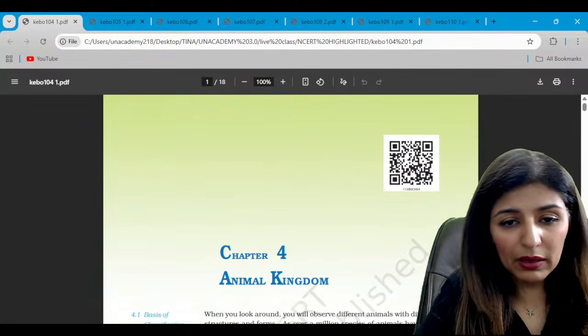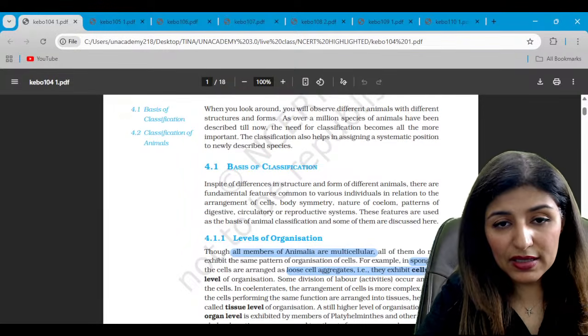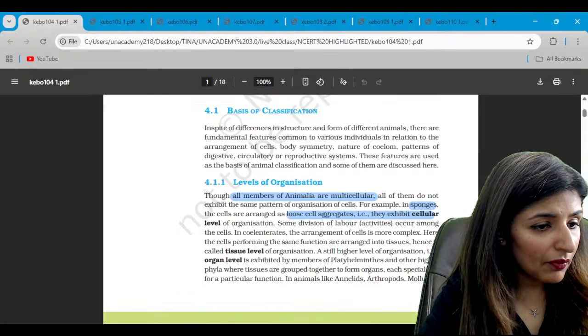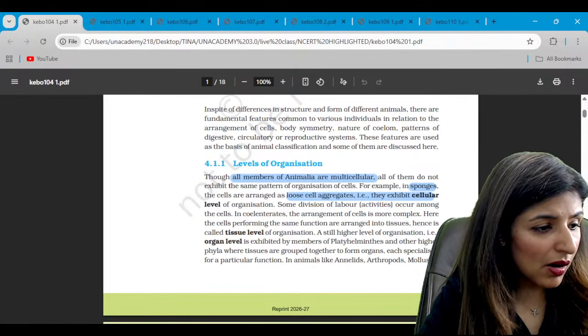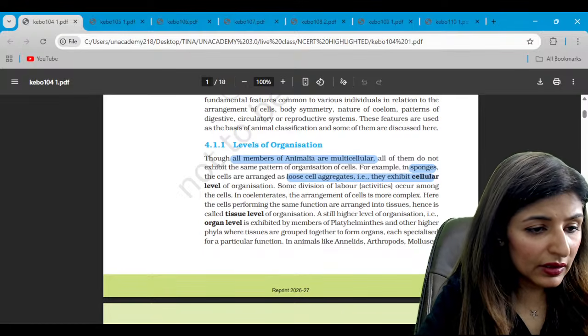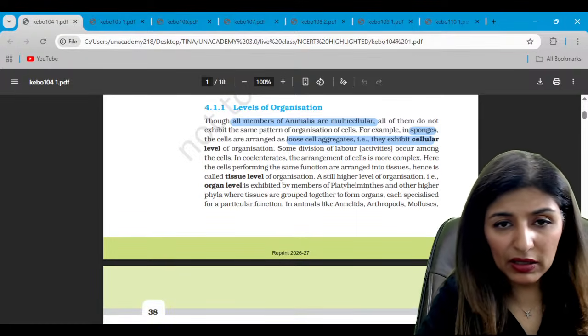Moving on to animal kingdom. Yes, please give me a thumbs up that we are able to revise the diagrams and the tables here. Quickly let me know. Are the 3 chapters well done? So this is chapter number 4, that is animal kingdom.